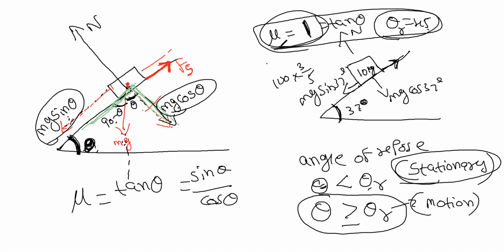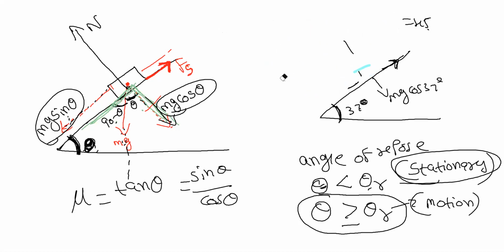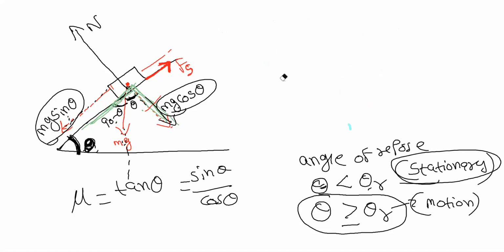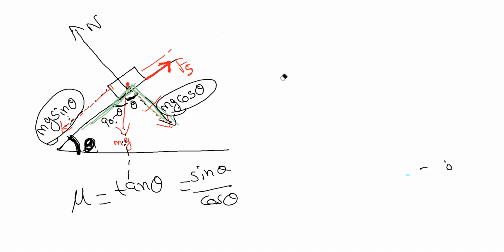Maximum cases they will give mu as 1, mu as root 3. Root 3 it can't be, it will be 1 by root 3. So this is the way for calculating the inclined planes. First step, the most important thing, is dividing the components along the surface and perpendicular to the surface. That's it. Then after that, it's same as addition and subtraction of the forces, right?